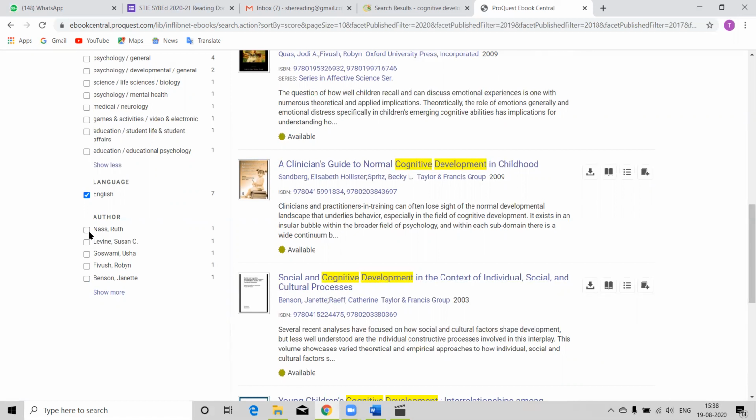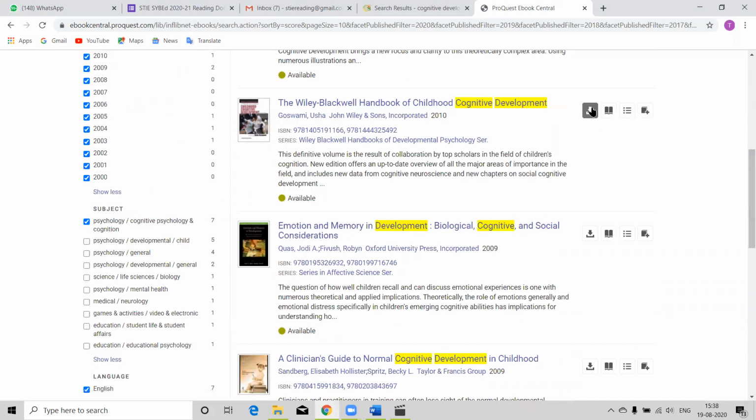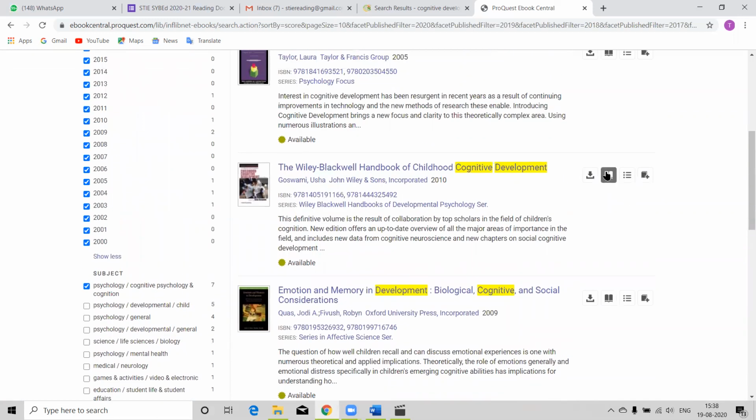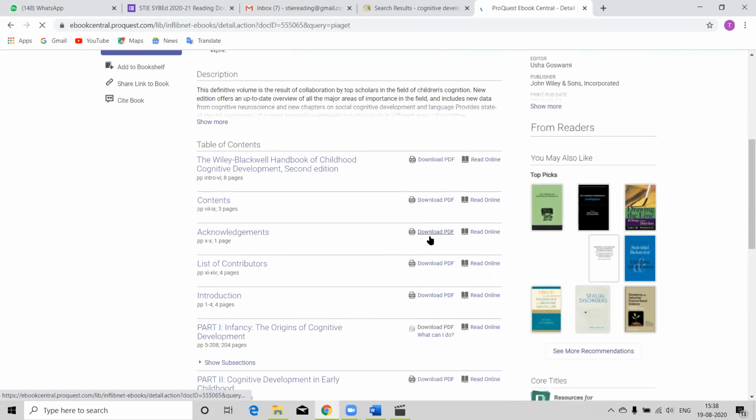If I want to read only this author, then click on that, only that particular book will be open for you. Now if you want to download, you can do so. If you want to read online, you can do so. Then if you want to just see the table of contents page, then that will be open for you. Within that page, you can read online and download.